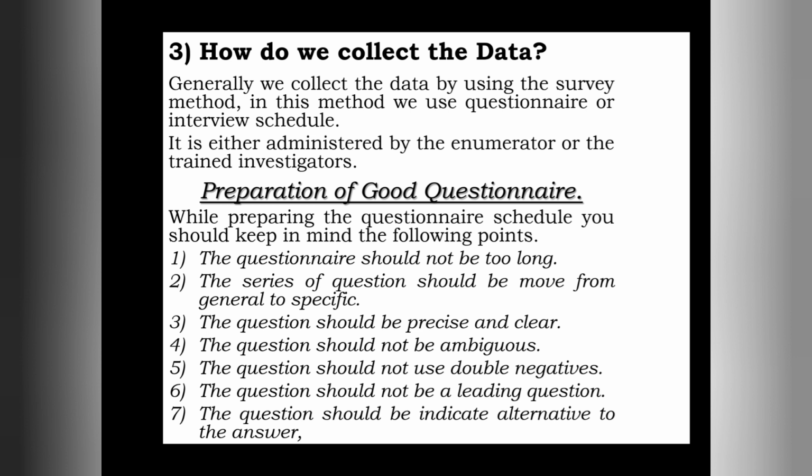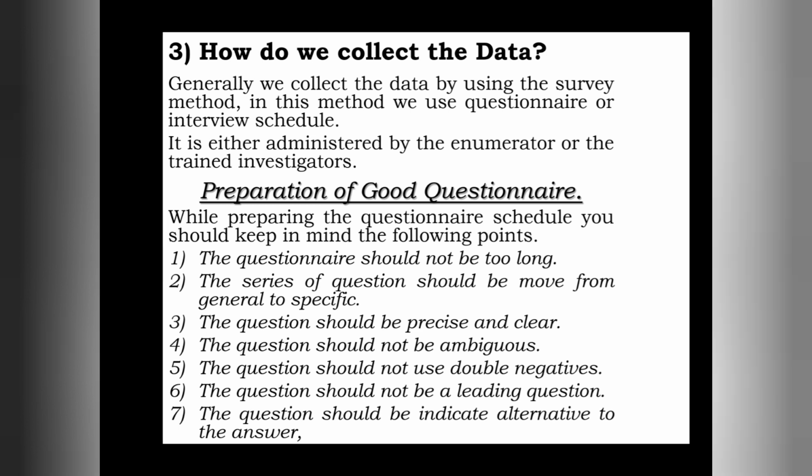Population means all the individuals or units from whom information has to be collected. Those individuals or units are called population. I repeat, population means all the individuals or all the units from whom information has to be collected. So let me give one example, then you can easily understand.